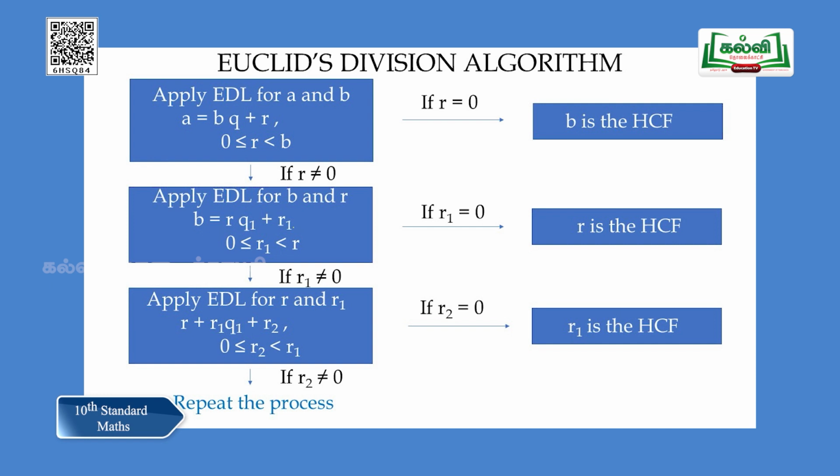If R1 is not 0, we are going to repeat the process and find the HCF. This algorithm will stop somewhere. The place where it stops, we find the divisor as the HCF. Can you understand finding HCF using Euclid's division algorithm?